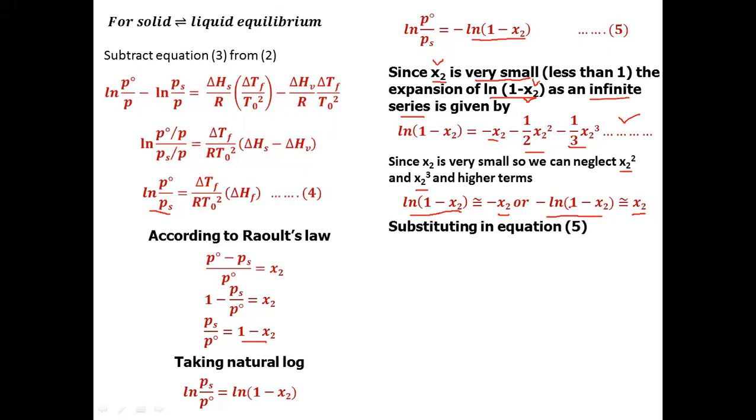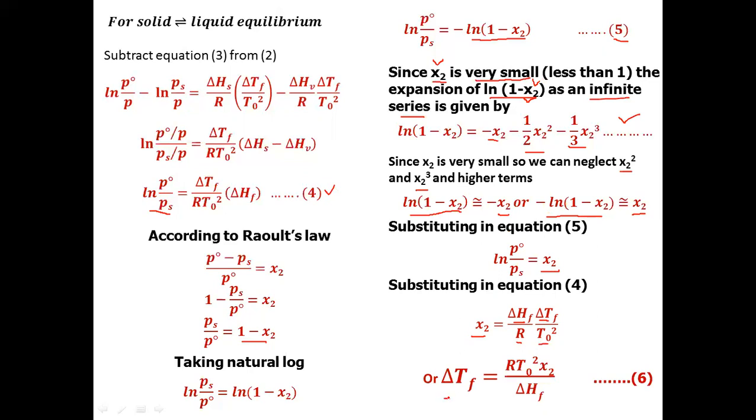So we can put the value of minus ln 1 minus x2 in equation number 5. We will get ln P naught by Ps is equal to x2. Now we can put this value in equation number 4. So from equation number 4, this comes out to be x2 is equal to delta Hf by R, delta Tf by T naught square, and we can rearrange it to a form similar to the form that we have observed in elevation in boiling point.